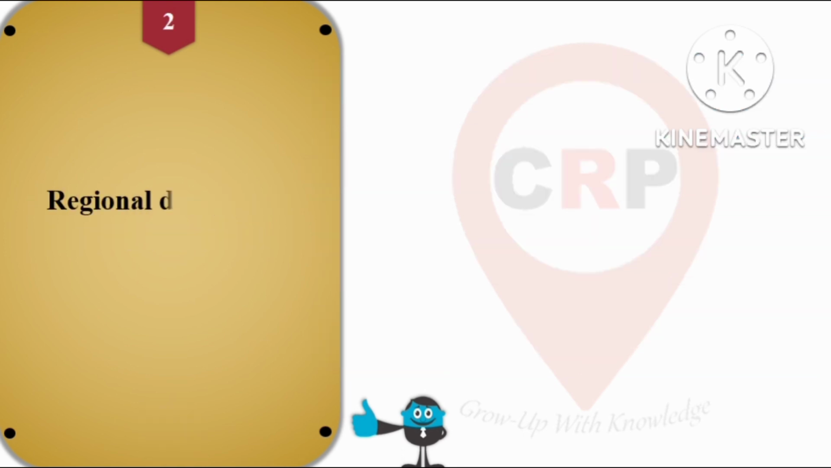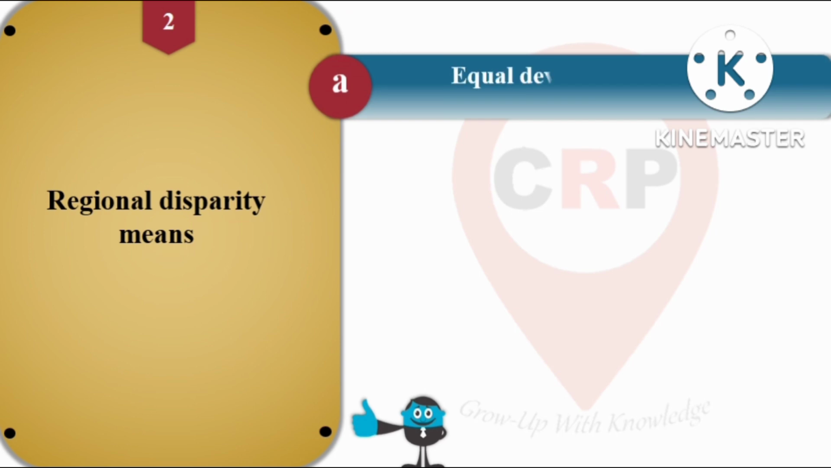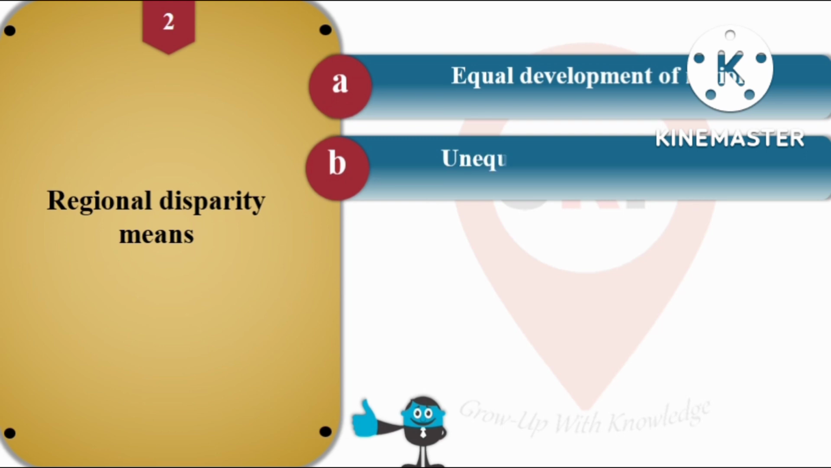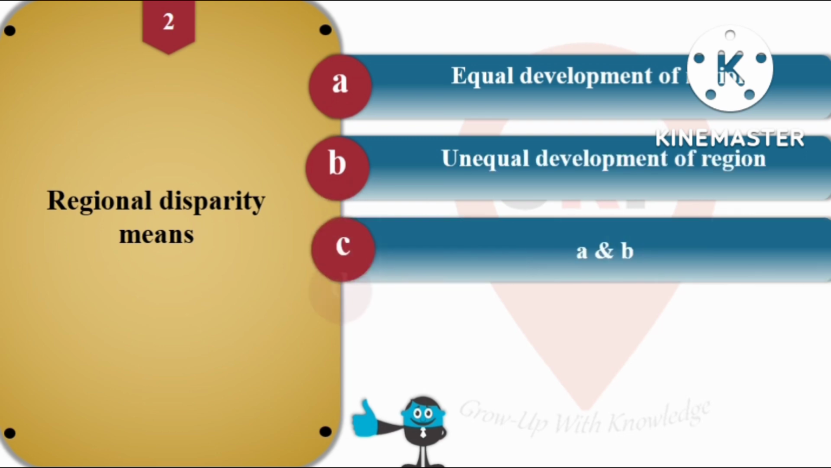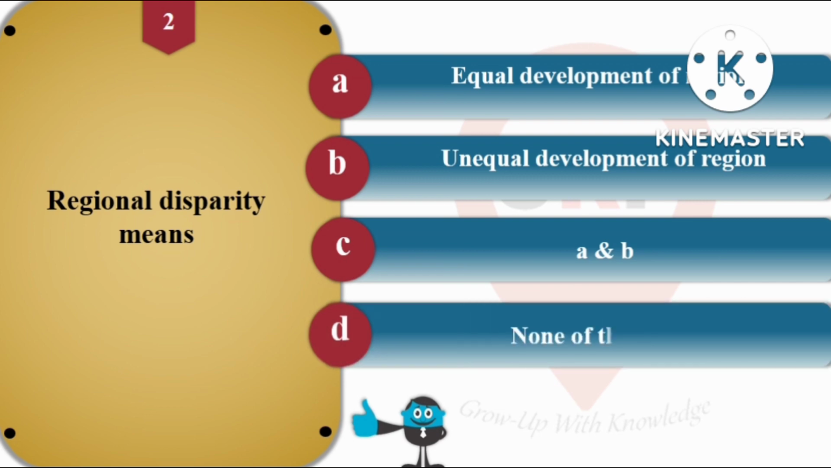Then question number 2, regional disparity means, and the options are A. Equal development of region, B. Unequal development of region, C. A and B, and option D is none of the above. So here the meaning of disparity is different or unequal. So our right answer is option B, that is unequal development of the region.